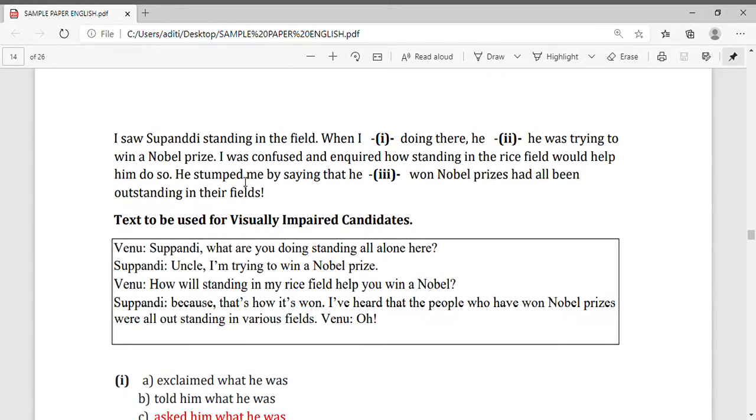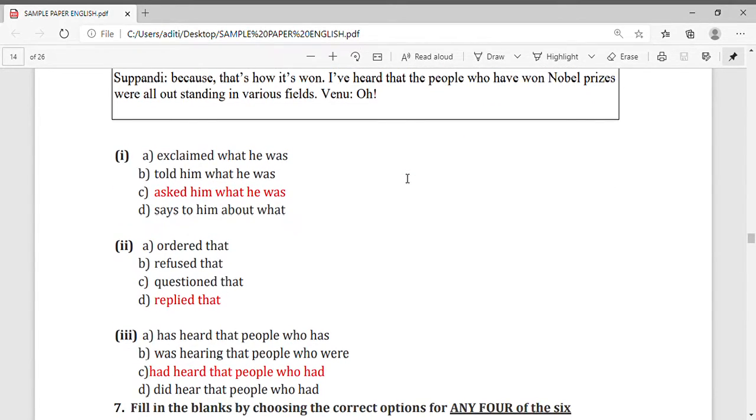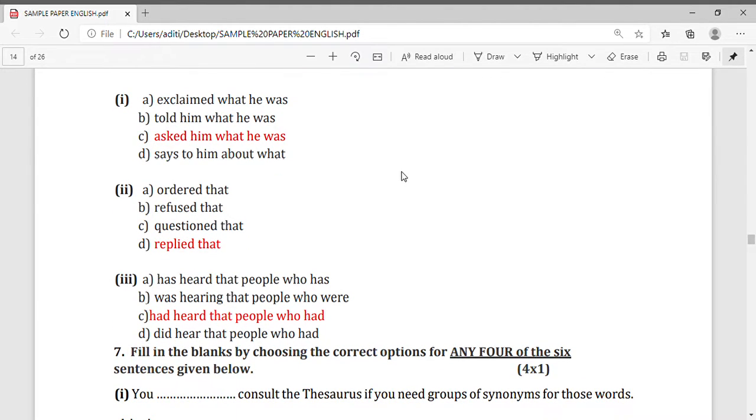Now this time pictures are present, and by looking at these, you can see, I saw Supandadi standing in the field. See, the lines are given. If I read everything, it will take more time. So see, lines are given. Fill in the blanks. So you have to choose the correct option here. Three options are given, three blanks are given. And what is the correct answer for them? We can see for the first blank, C is the correct answer. Asked him what he was.